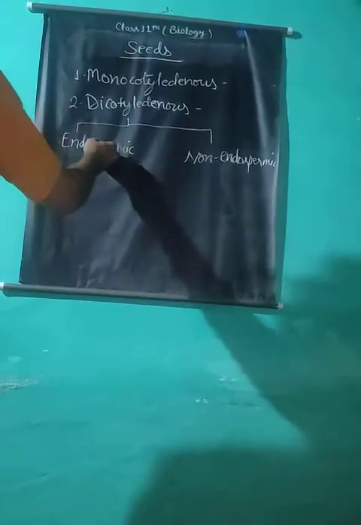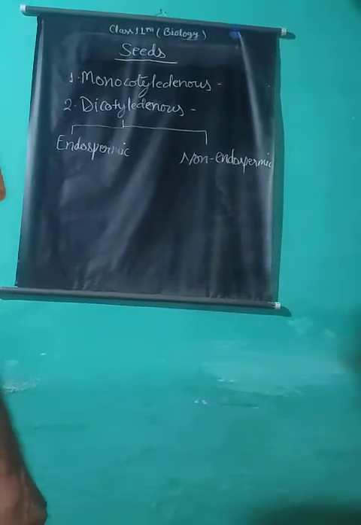Mostly endosperm is found in monocotyledonous seeds, which provides food material during germination, but in dicotyledonous seeds, food material is stored in their cotyledons.